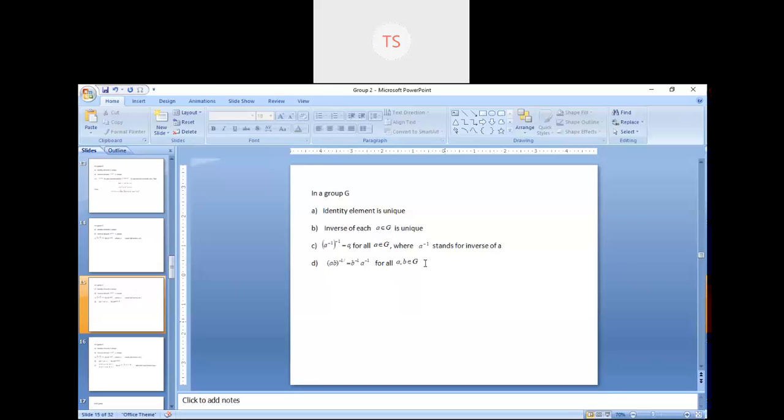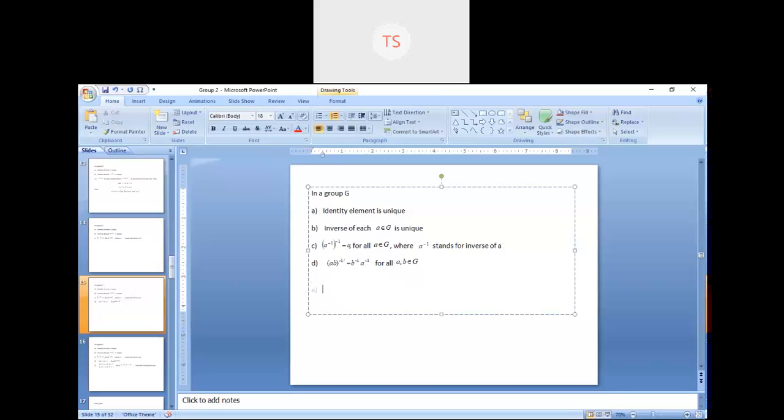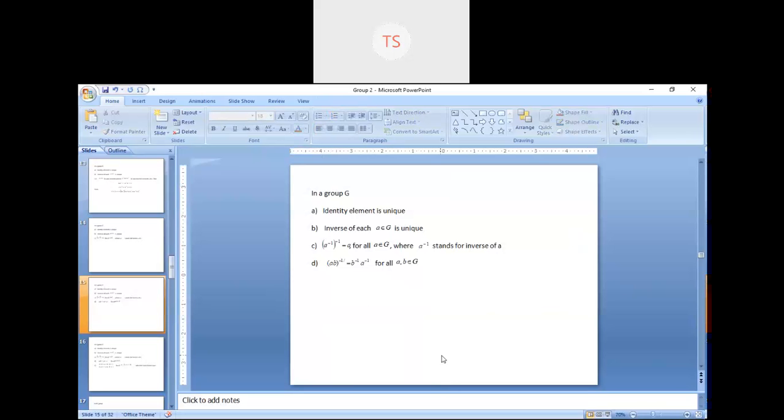Suppose you have two elements 2 and 3. If you multiply 2 and 3 and then take the inverse, it equals 3 inverse into 2 inverse. Are you clear about this statement? All these four statements are important for your MCQs.